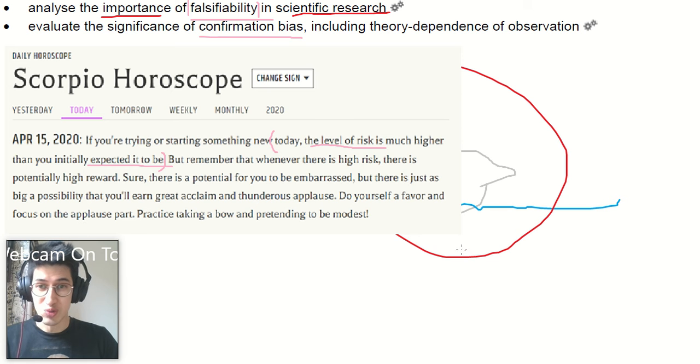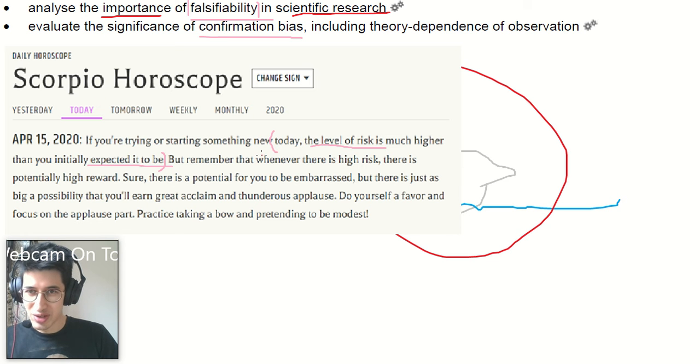Someone could easily say there's risks of other things that you have not thought of. And what I expected it to be, well, yes, that is the risk, but you expected it to be lower. And I can say, no, I thought it was higher, but there's no way to prove this statement wrong. This statement could be true. Today, the level of risk might be much higher than I expected it to be. I have no way to prove that wrong. And that's where the power of this pseudoscience lies, and why so many people believe it, and why it's so hard to say that astrology is wrong.